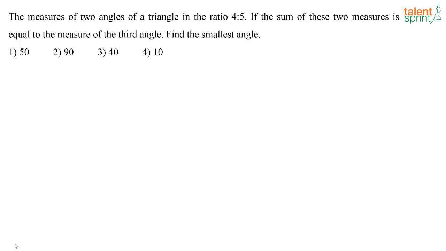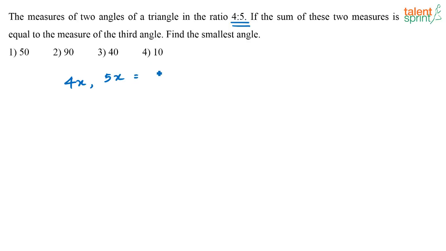If the sum of these two measures is equal to the measure of the third angle, find the smallest angle. Again a very easy one. So two angles of the triangle are in the ratio 4:5. So one angle, if it is 4x, the other angle is 5x.